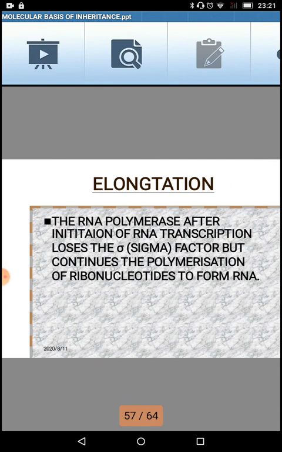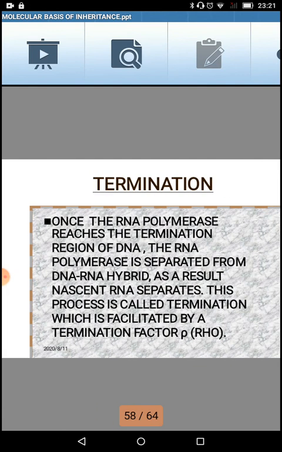The RNA polymerase, after the initiation of RNA transcription, loses the sigma factor but continues the polymerization of ribonucleotides to form the RNA or the messenger RNA. That is what I said. Once the elongation moves on, sigma factor gradually removes itself, but RNA polymerase keeps on polymerizing the transcript.